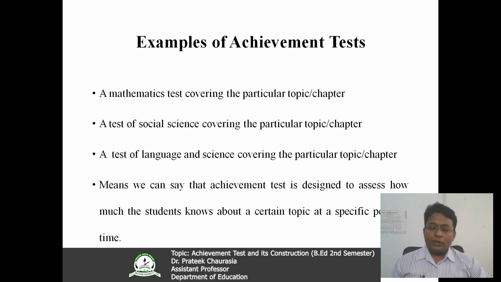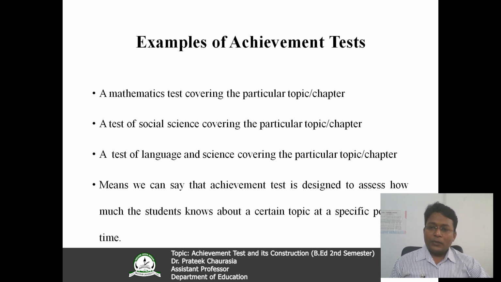Now moving forward, it will be simpler to see with the help of some examples. Here are some examples of achievement tests. First, you can see a mathematics test covering a particular topic or chapter. Look, it is very simple. Any simple test which is based on any topic and chapter to know how much students have learned is simply an achievement test. Second example, I will take a test of social science covering a particular topic or chapter.